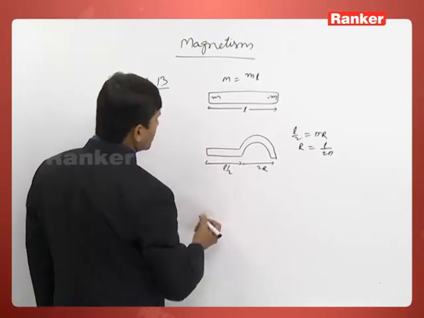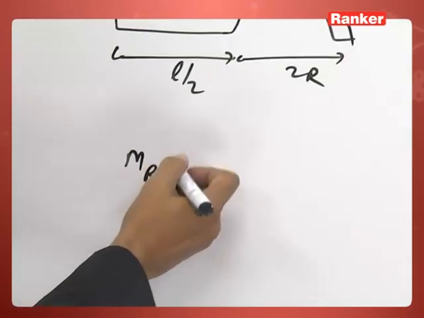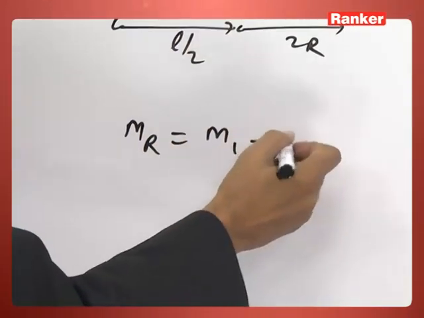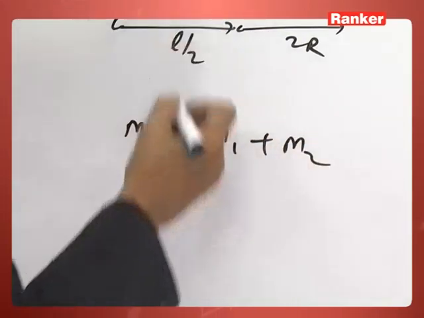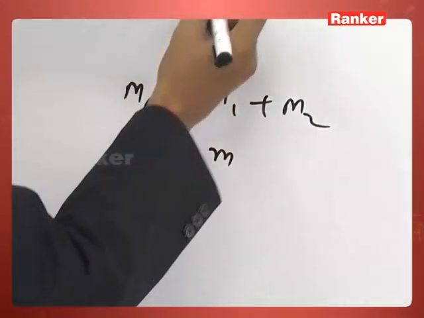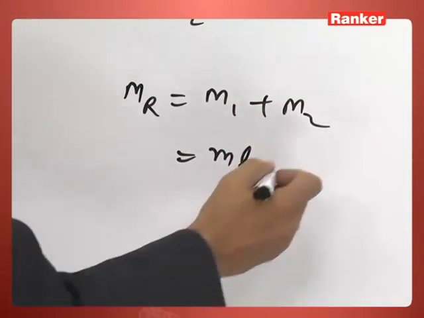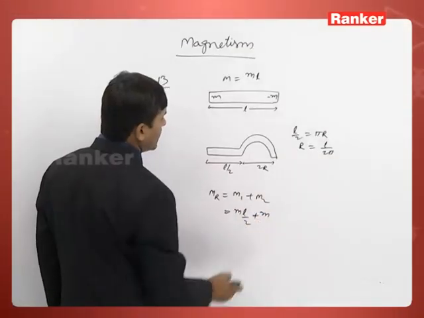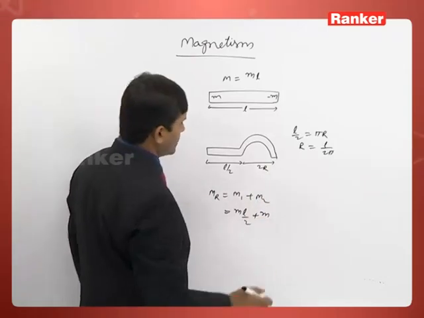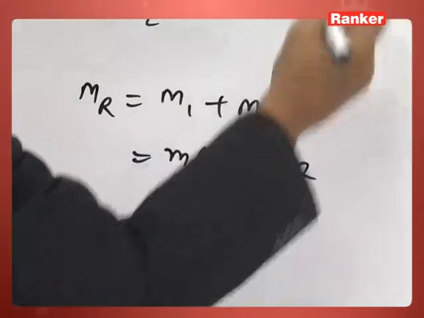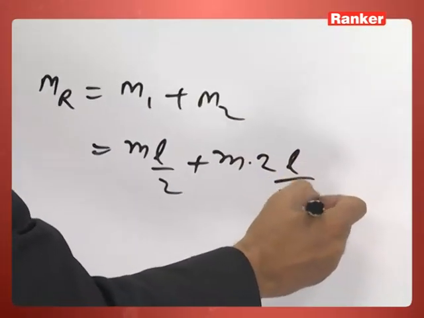So the resultant magnetic moment M is M1 plus M2. M1 is m into L by 2, plus M2 is m into 2R, and 2R is L by pi.